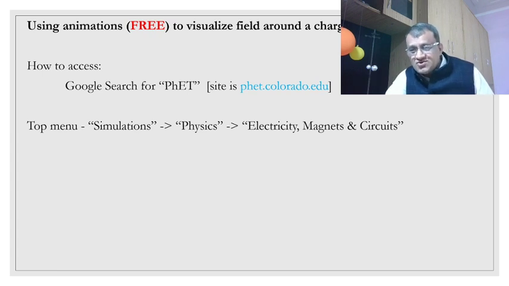The animations that we are using to visualize electric field, and we will be using more animations. To find them, you Google search for PHET, P-H-E-T, and the first search result will itself take you to the right link. The site is actually phet.colorado.edu. These are from Colorado University. From the simulations menu at the top, pick up physics, and then pick up electricity, magnets, and circuits. There are 25 animations there. We are using 3 of them.